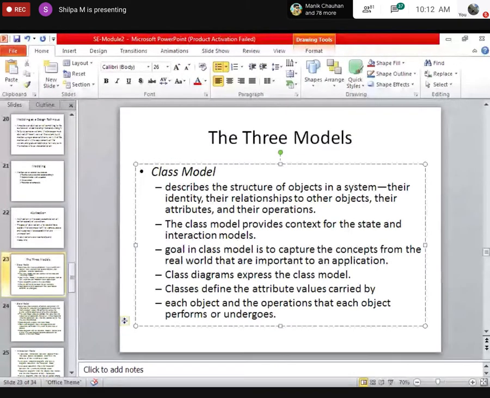So the three models, you people can read. Meanwhile, let me open the attendance and take the attendance. Once you're done reading the class model, let me know. I will switch my slide to the state model and then the interaction model. But I'm not going to explain. I'll ask you to explain.